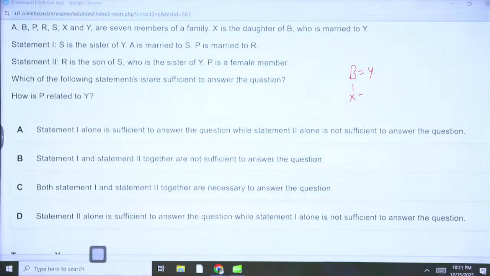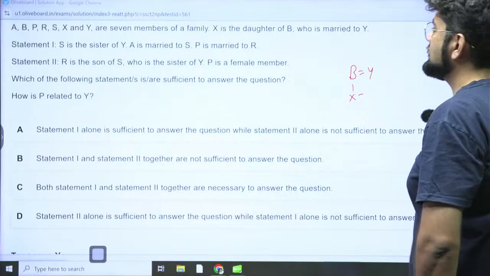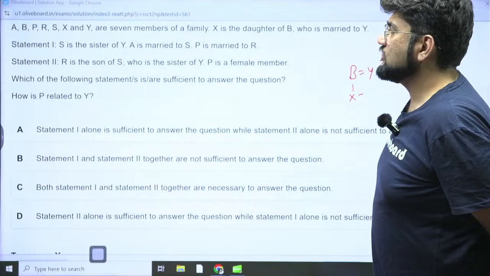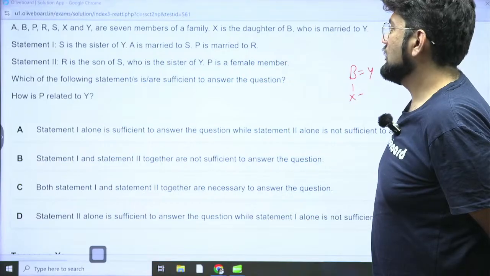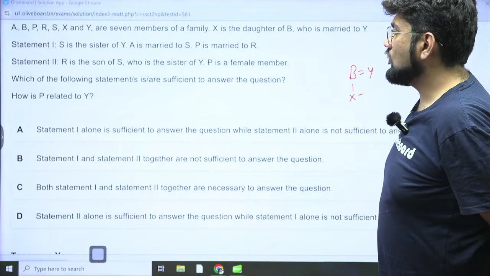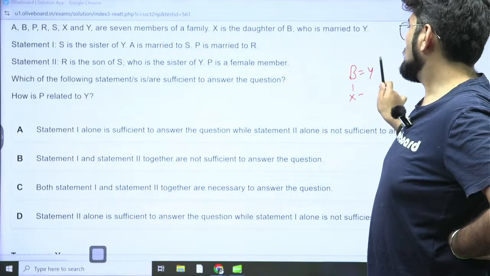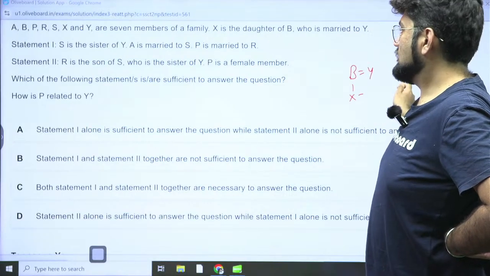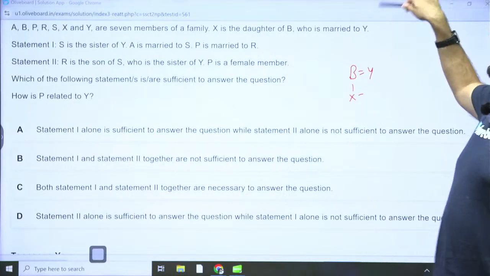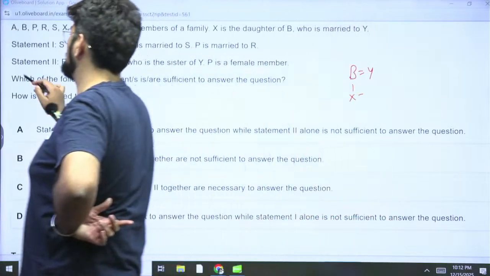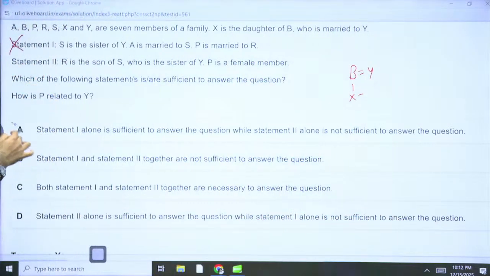Okay, 1 alone. You see, S is the sister of Y, A is married to S, P is married to R. If you observe, there is no direct connection in 1 alone, because P and Y need to be connected, no? S is the sister of Y, A is married to S, but P to R is totally separate. We don't know any connection here whatsoever. So we won't be able to relate P and Y with this. So statement 1 is not sufficient. Please don't solve the whole thing.